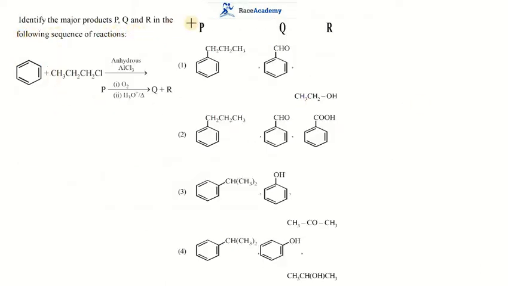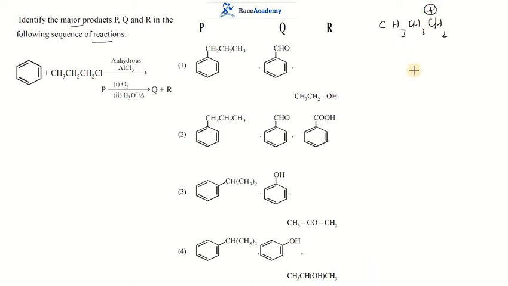Identify the major products P, Q, R in the following sequence of reactions. Here they have given benzene with one alkyl halide, propyl halide. As you know, when the propyl halide CH3CH2CH2Cl is treated with aluminum chloride, the Lewis acid takes away that chlorine, as AlCl3 is a halogen carrier.